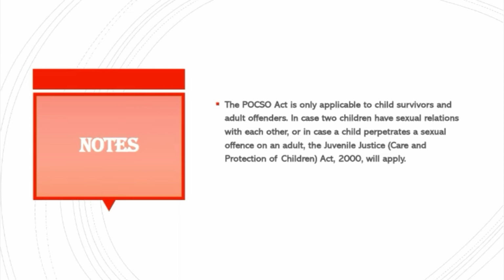But when two children commit any such sexual offences, it will be dealt with under the Juvenile Justice Care and Protection Act. So this act is only applicable for child survivors and adult offenders. When two children commit such sexual offences, it will be dealt with under Juvenile Justice Care. So this was a short overview of the Pocso Act.